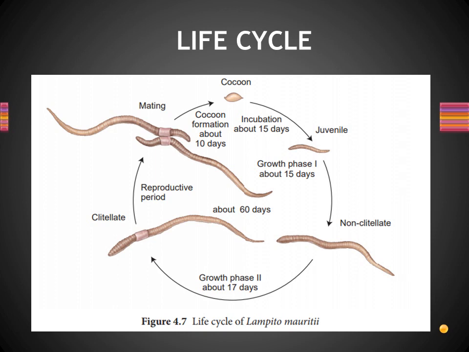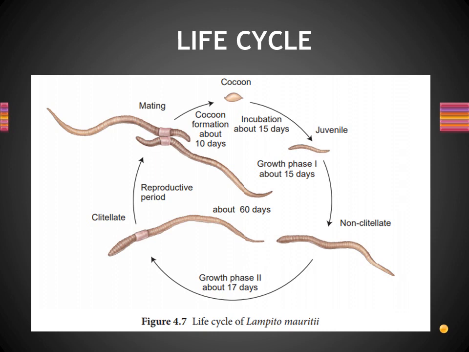So this is regarding the life cycle of the earthworm, and as we said, first of all we can start it from the cocoon, right? From the cocoon only the new young one will be produced, right? So we can start the life cycle from the cocoon. Okay, so from the cocoon, a young earthworm is produced within 15 days.